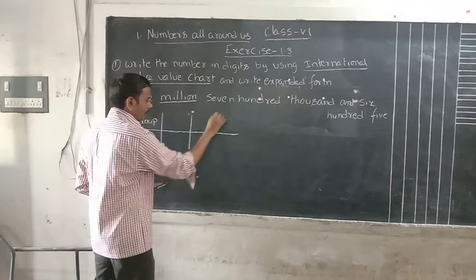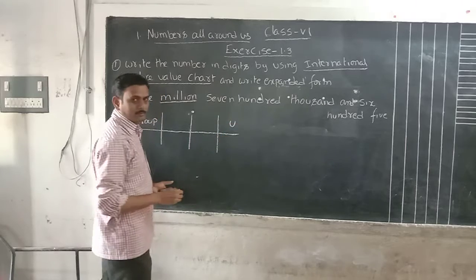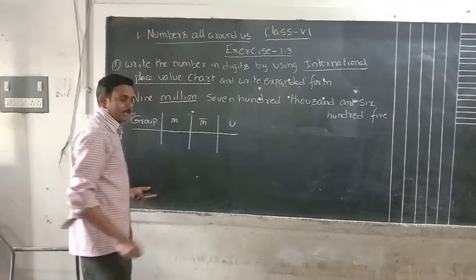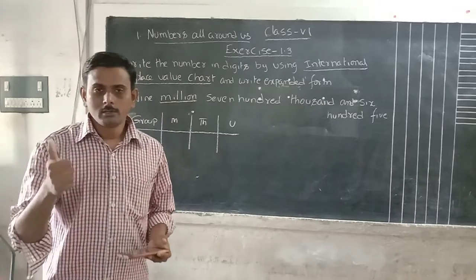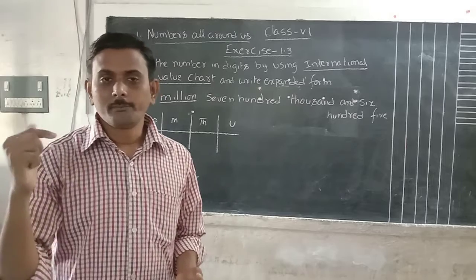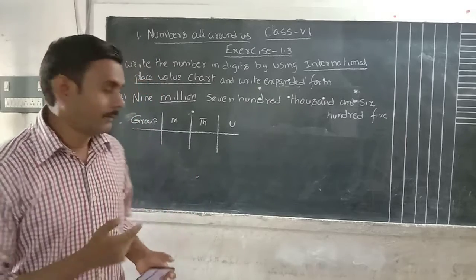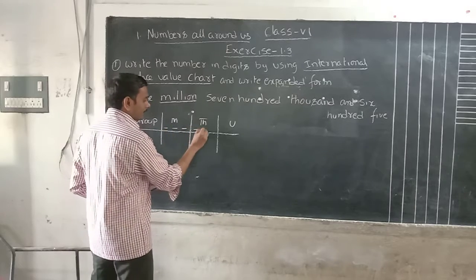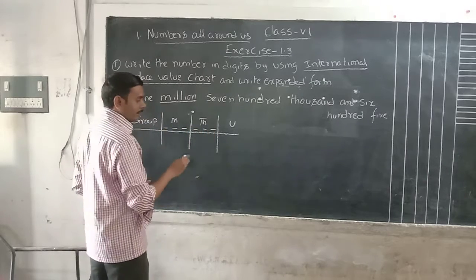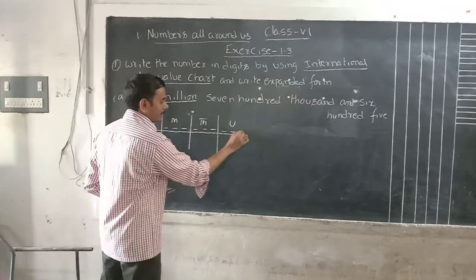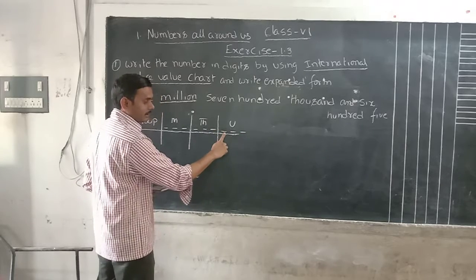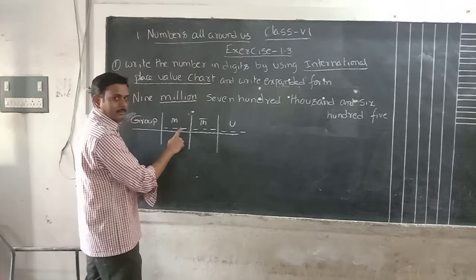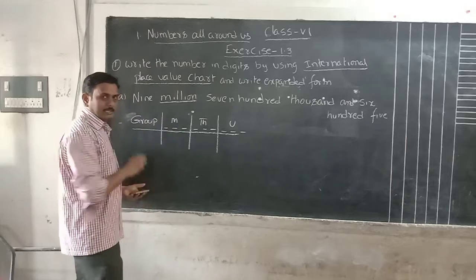Totally: unit group, thousand group, million group. Already we discussed in the last class: unit group, thousand group, million group, billion group, trillion group. Now the million group. Each group has how many digits? 3 digits. That is ones, tens, hundreds; thousand, 10,000, 100,000; million, 10 million, 100 million. Like that we will take.